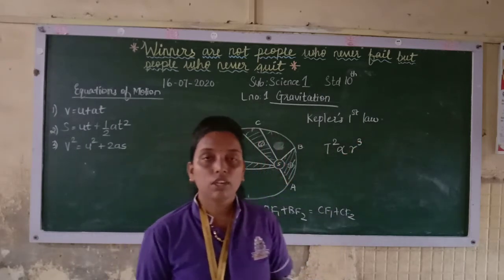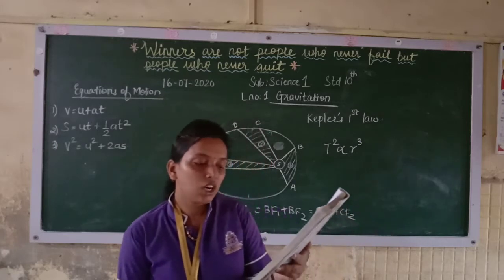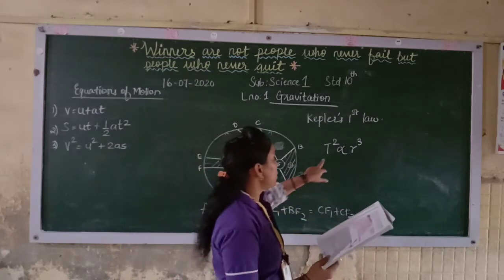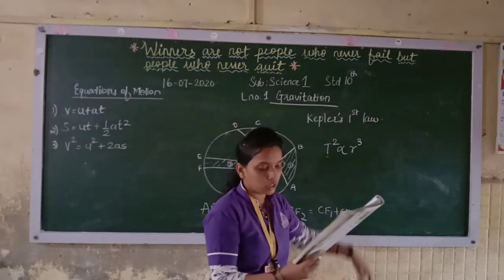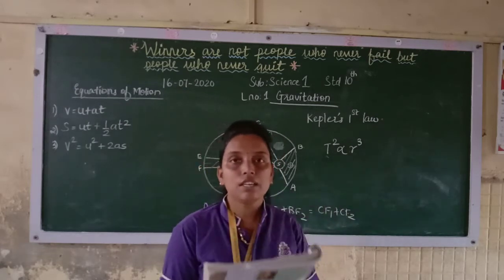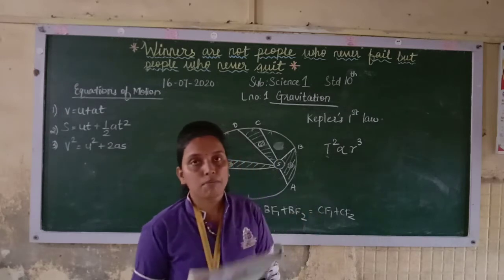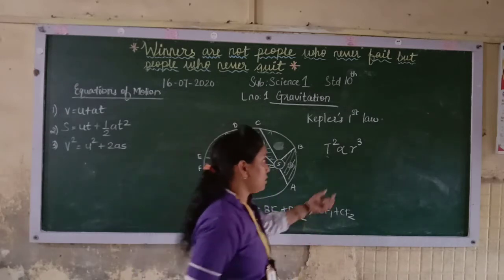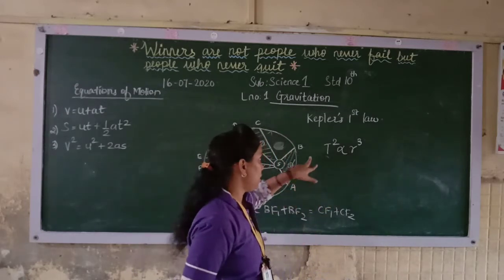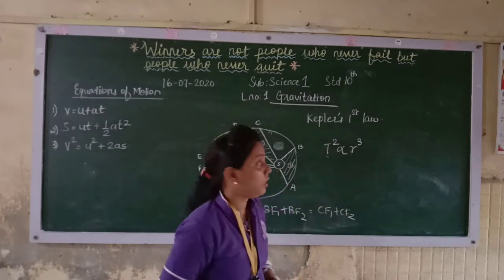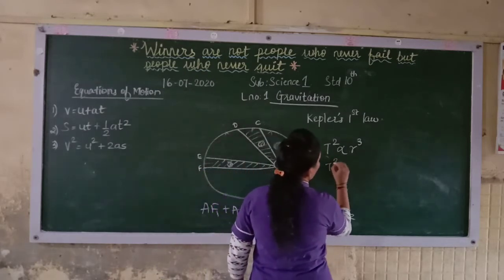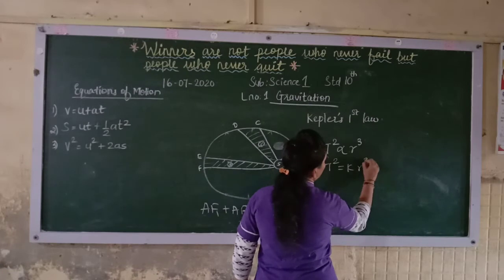This is Kepler's third law, where the square of its period of revolution around the sun is directly proportional to the cube of the mean distance of a planet from the sun, where r is the mean distance of the planet from the sun and t is the time of revolution. Now you can put a proportionality constant over here.